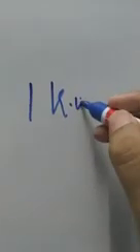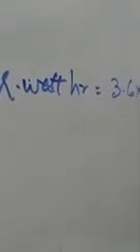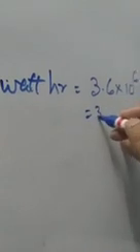Similarly, 1 kilowatt hour is equal to 3.6 into 10 to the power 6 joule, that is 3.6 megajoule.